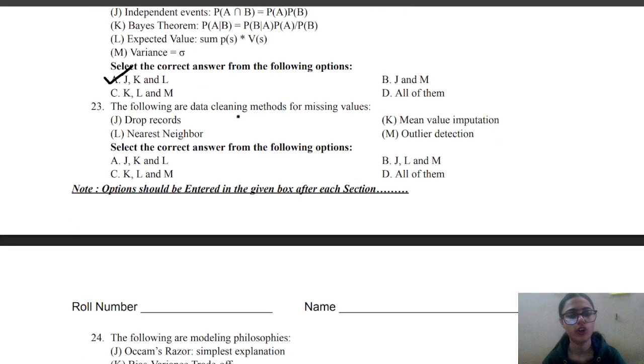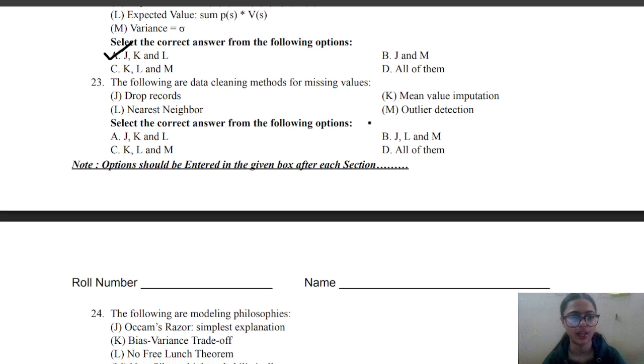Next is, the following are data cleaning methods for missing values: J drop records, K mean value imputation, L nearest neighbor, and M outlier detection. So the correct answer for this question is A, J, K and L, because outlier detection is not a data cleaning method.